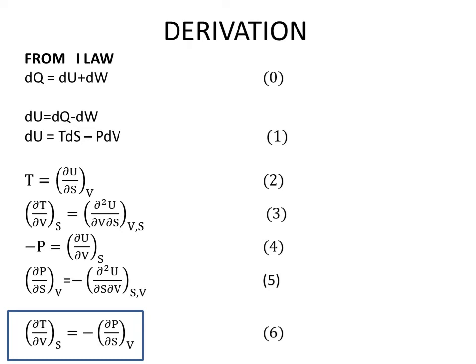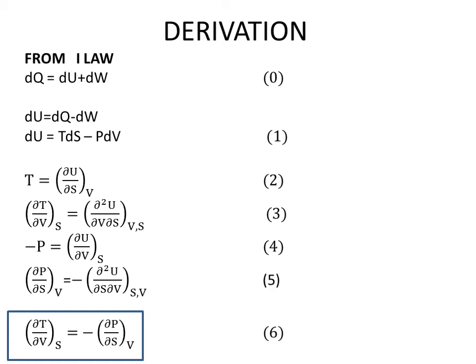So we can write dou t by dou v at constant s equal to minus dou p by dou s at constant v. That is the equation which I have highlighted in the rectangular box, equation number 6. That is the first Maxwell's equation, Maxwell's equation in thermodynamics: dou t by dou v at constant s equal to minus dou p by dou s at constant v. Similarly, we will proceed to derive all the rest of the equations.